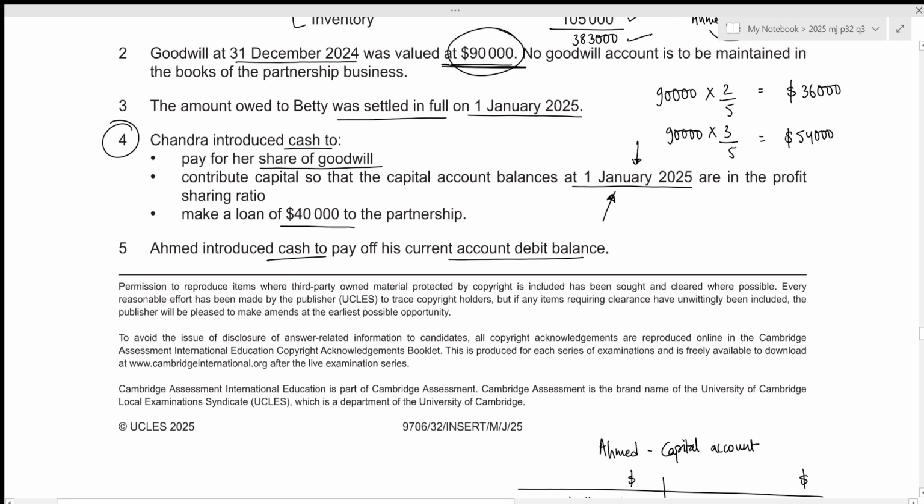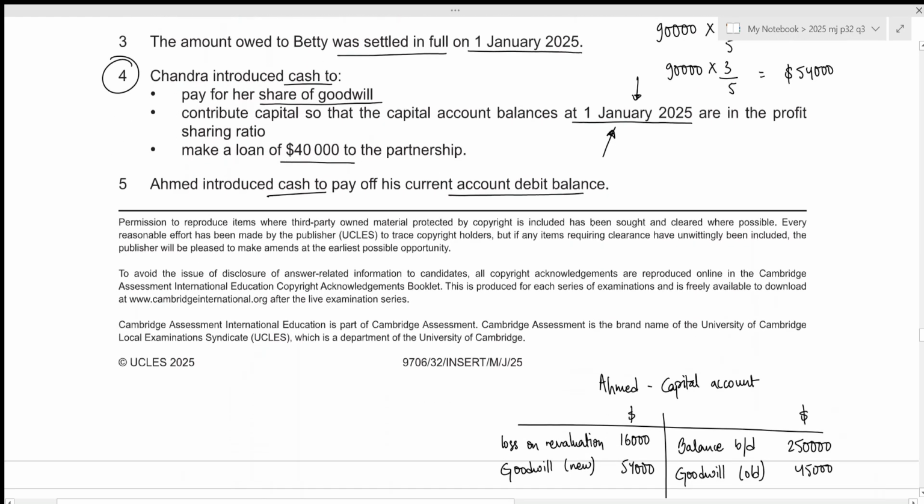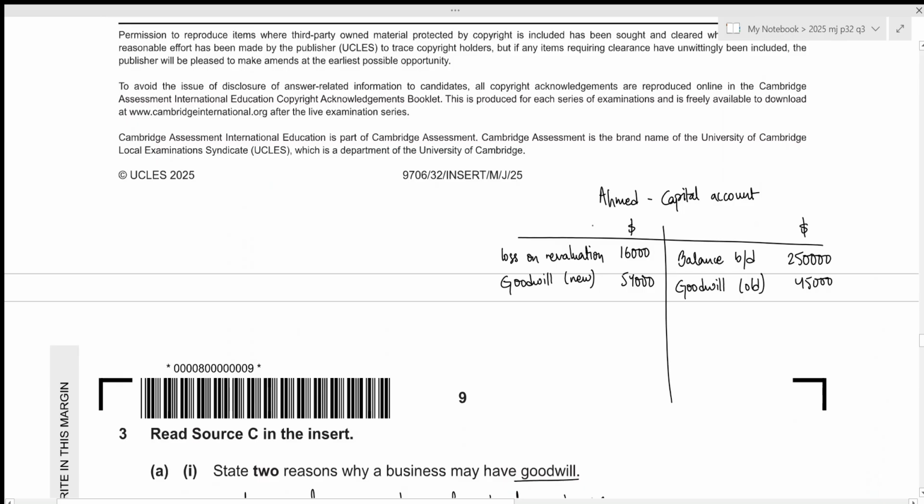And for the very last information, we were told that Ahmed introduced cash to pay off his current account debit balance. So now his debit balance will be 0 because the introduction of 9,500 will get cancelled out with this negative balance of 9,500. And this will not appear within his capital account because that is not the extra cash introduced to the business. It is just the cash he is paying back to cancel off his current account debit balance.